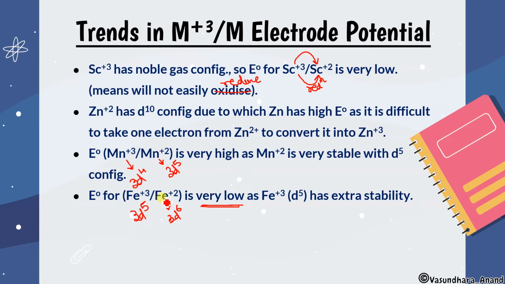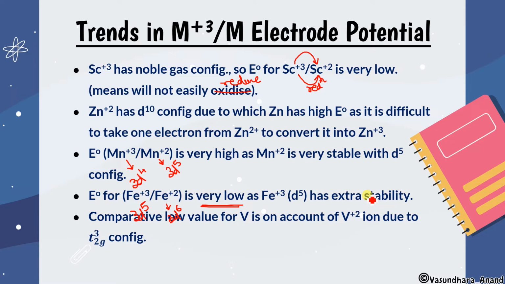So that's why the E naught value is very low, and the lesser the reduction potential, the lesser the chance to get reduced, and hence it cannot be. Got it? I hope it is clear. The reason is that Fe plus 3 d5 has the extra stability.